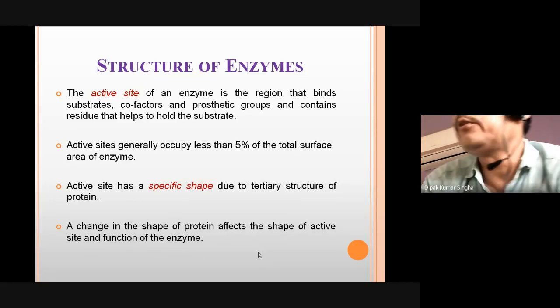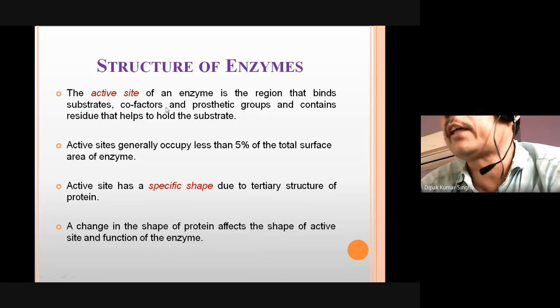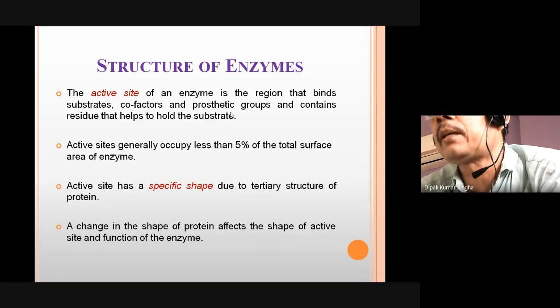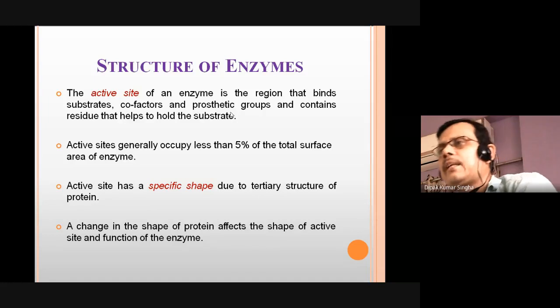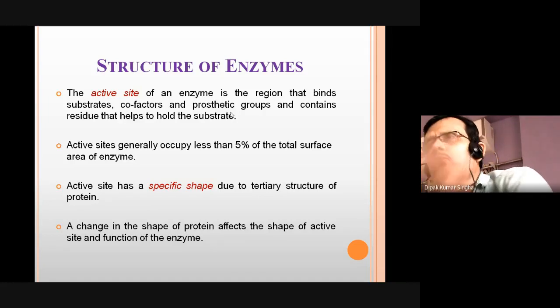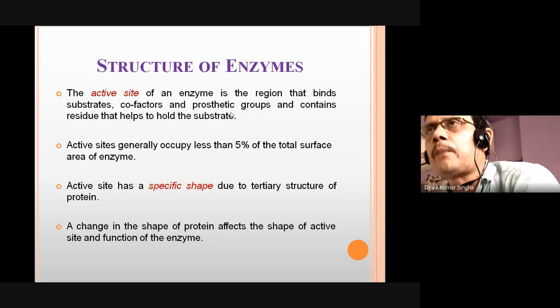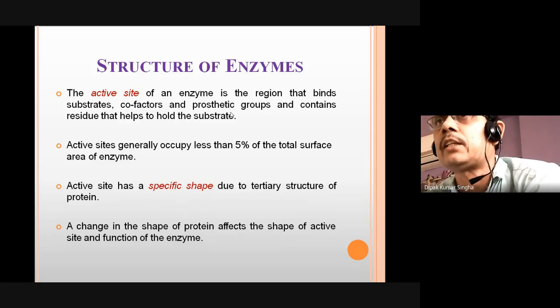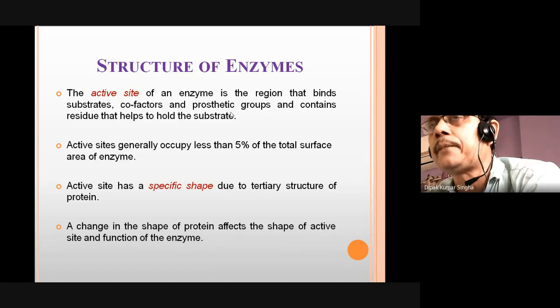So there are a few terms coined here. One is cofactors, another is prosthetic group. Be serious: what are enzymes, then cofactors and prosthetic groups. Active sites generally occupy less than 5% of the total surface area. So it is such a small area of the enzyme that it occupies only 5% out of 95%. Only that 5% is the active site where the drug or the substrate can bind, but which one can bind depends upon the enzyme specificity.